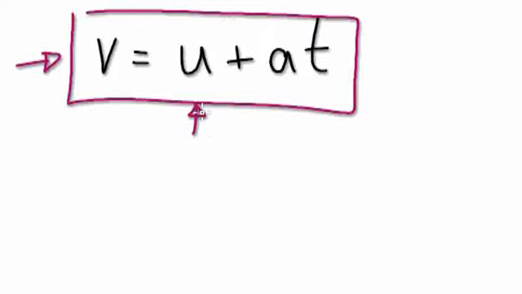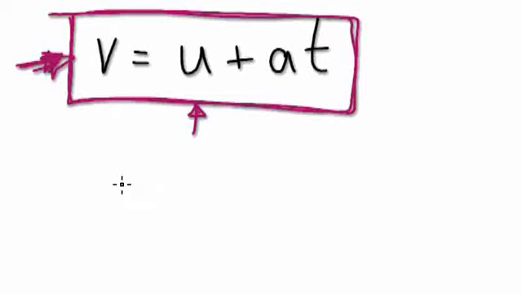V is like the speed, velocity. If you want to know how fast a car is going, work out V. That will tell you how fast the car is going.